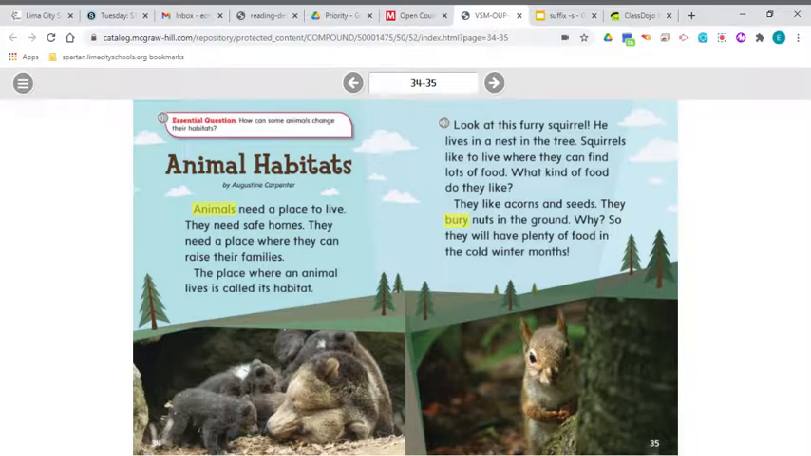Let's take another look at animal habitats, and we'll focus on some different things today. We'll focus on things like the main idea or the big idea and the details. We're going to talk about cause and effect. We've talked about that before. The cause is why something happened, and the effect is what happened. So we're going to take a look at cause and effect.